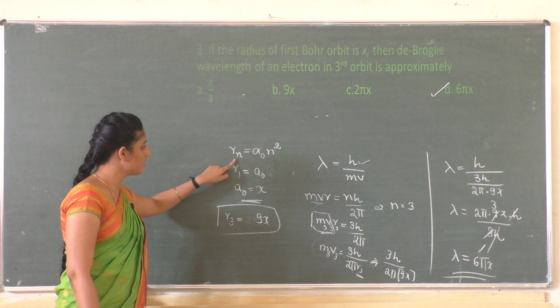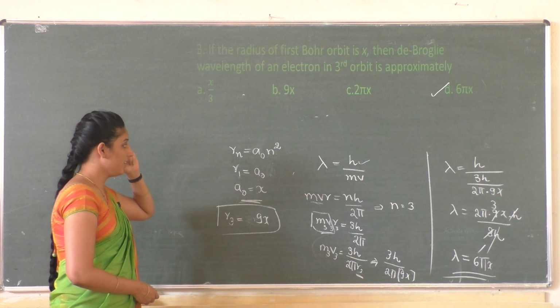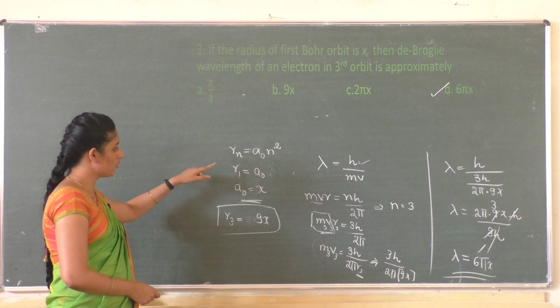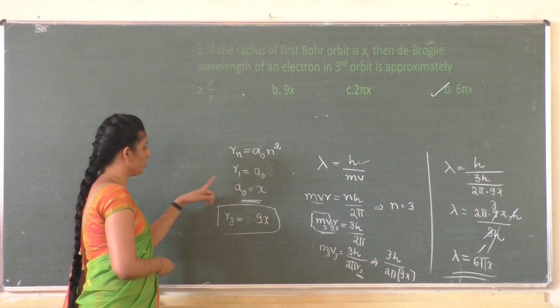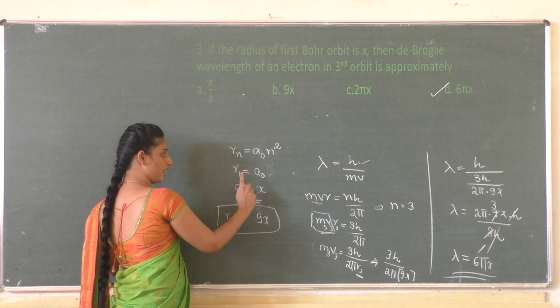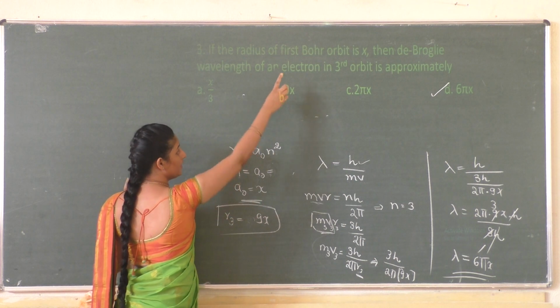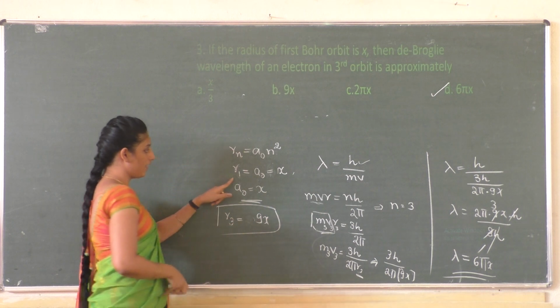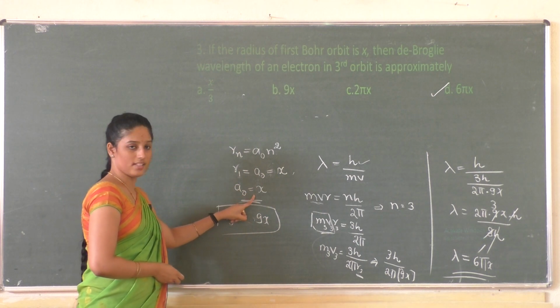The radius formula is given: Rn is equal to a naught n square. They have given the value of the radius of the first Bohr orbit, so just substitute the values given in the question. When you substitute n as 1, you get R1 is equal to a naught, which is already given as x. So we can take a naught as x.